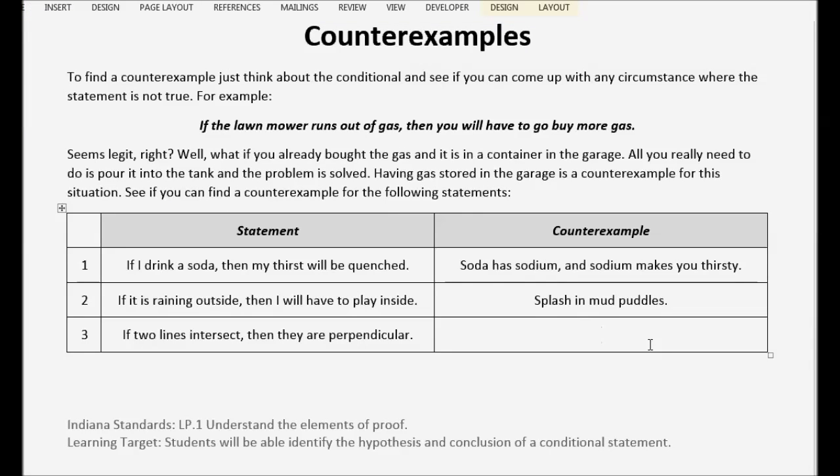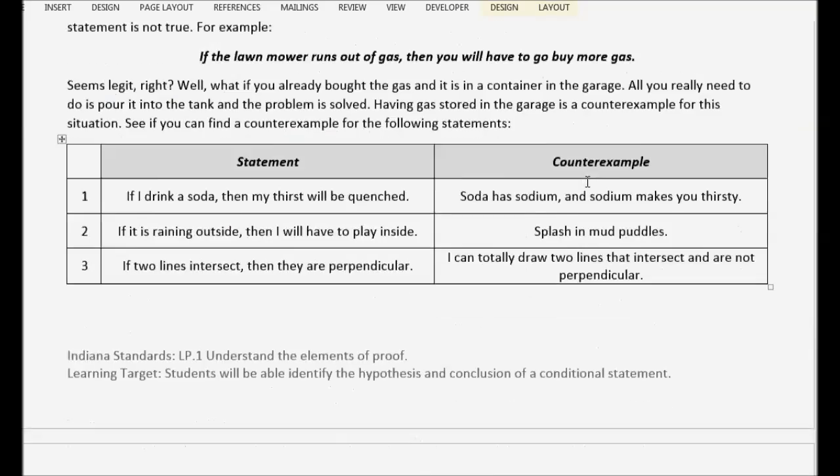So, yeah, I can totally draw two lines that intersect and are not perpendicular. They're right here. Okay. So, those are counterexamples, and that's kind of how you go about doing it.